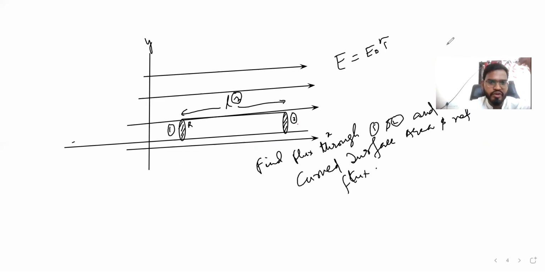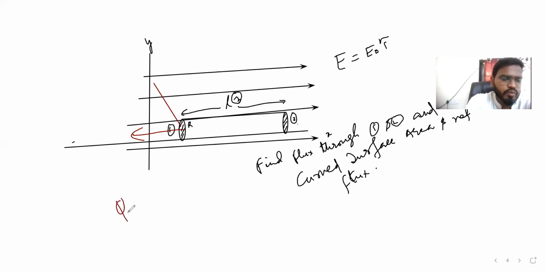Let's see guys, first for 1, if you will find, so area direction for a closed surface, we know that area direction will always be perpendicular to the surface area. So we can say the area direction will be in this direction, right? And electric field is going in this direction. Angle is how much? 180, right? So directly we can say flux 1 is E A cos 180. E is E naught i cap, so i cap means in this direction. So E naught, area is pi r square, let's consider r.